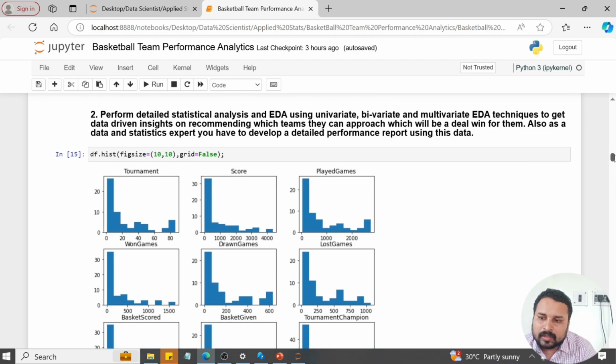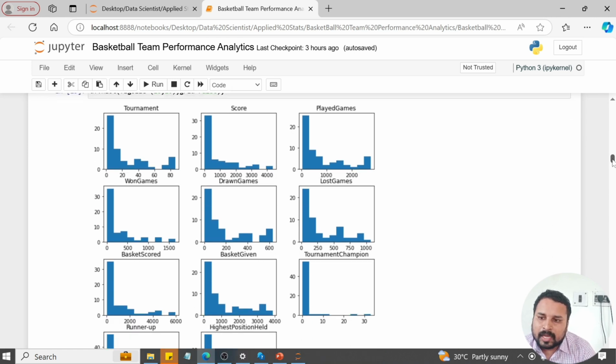So for that, they told us to do EDA analysis and so on. For that purpose, I drew a histogram for each and every numerical variable. As I said, everything is a positive distribution, that is nothing but a positively skewed distribution.